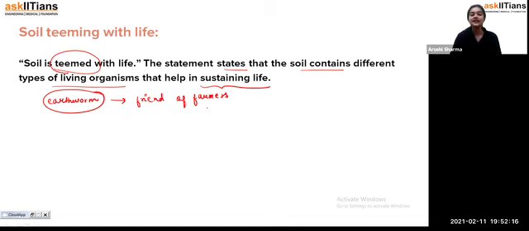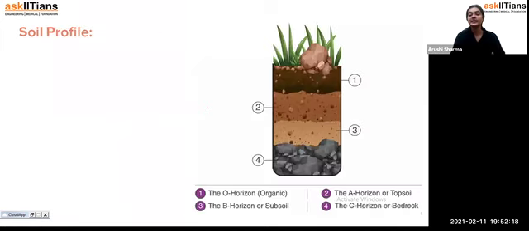Fine, students. Now we have another topic, that is the soil profile. So now, students, what is the soil profile? As we can see here, we have different layers. When we have the soil in the form of distinct layers, or when we divide the soil into distinct layers, then we call it the soil profile.